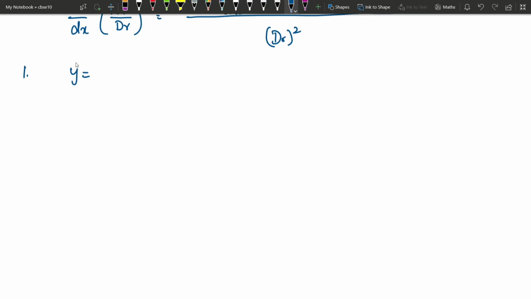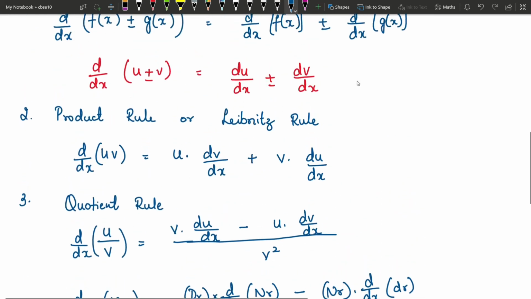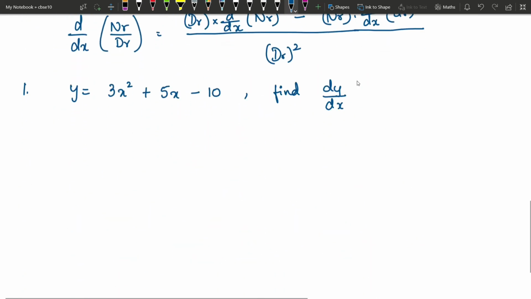So let us assume y is equal to 3x square plus 5x minus 10, and we have to find dy by dx. If you observe, we don't have any products here and we don't have numerator and denominator either. All you have to use is your first rule, the sum and difference rule.